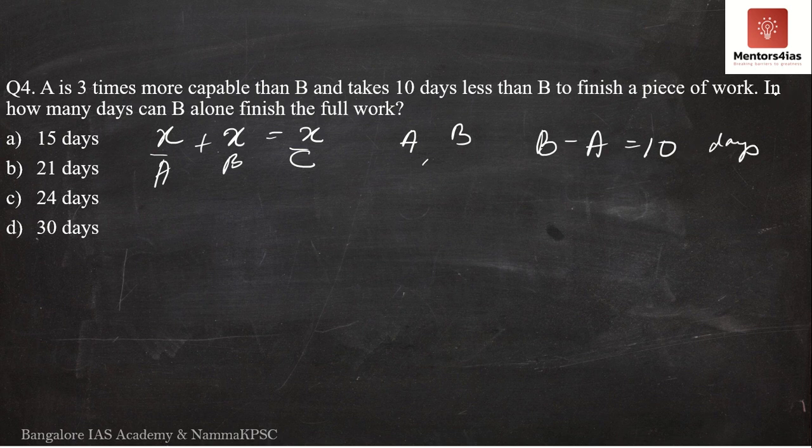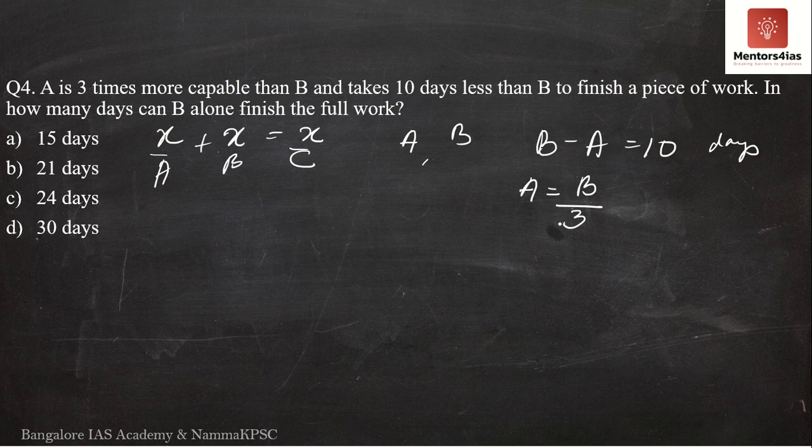Now, the question is asking how many days B alone can finish the entire work. Also, it says A is 3 times more capable than B. If A is 3 times more capable than B, don't you think A should be able to do the entire work in 1/3 the amount of time of B? So A is equal to B by 3. Since A is 3 times more capable, A is equal to B by 3. A takes 1/3 the amount of time taken by B.